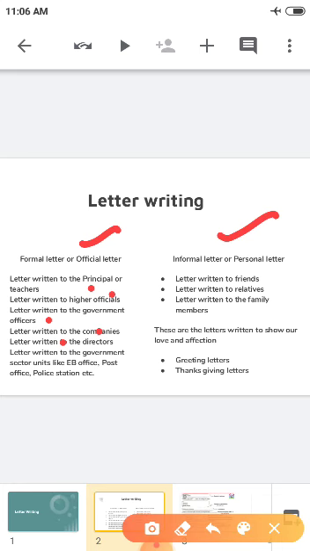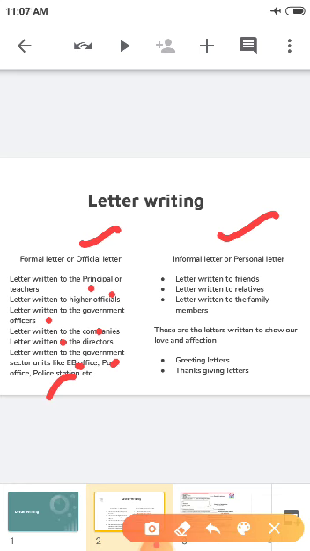Letter written to government sector units like EB office. EB office means current office, Tamil Nadu Electricity Board. You know that, right? So to EB office, post office, police station, etc. So these are all official letters. The letters we are writing for offices or officially are called official letters.